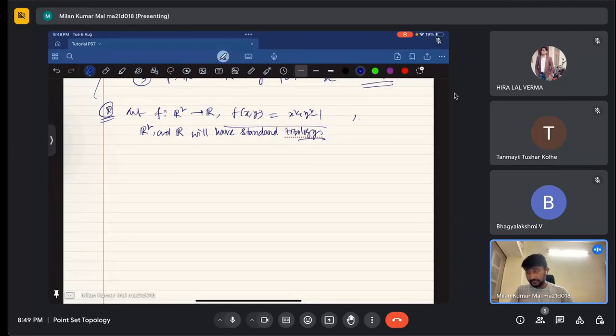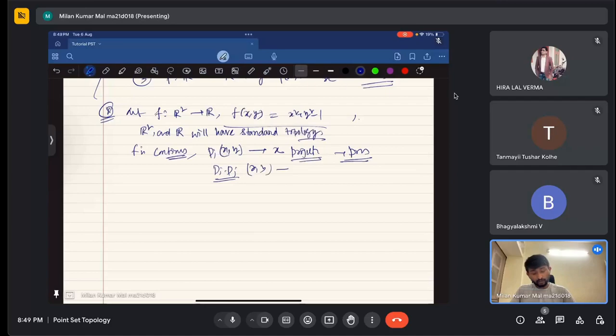Now what I want to say is that this function is continuous. First claim: f is continuous. Why will it be continuous? Note that (x, y) going to x is a projection, and we already proved projection is continuous. Now take the product of projection with projection: (x, y) going to x square is continuous.